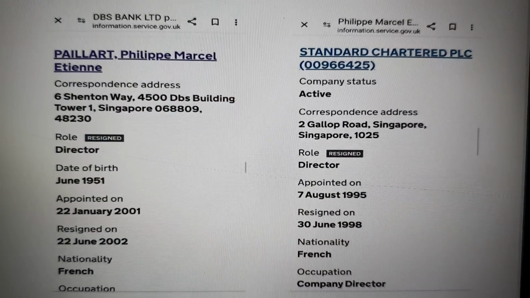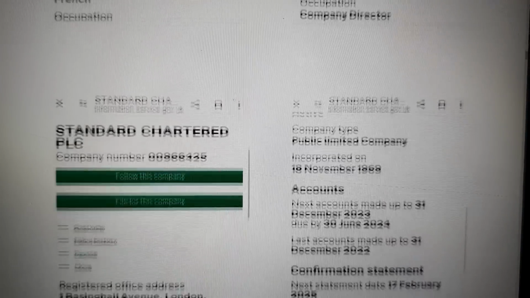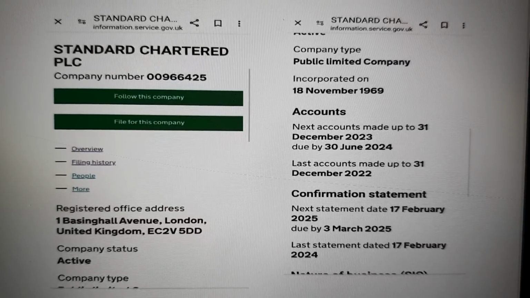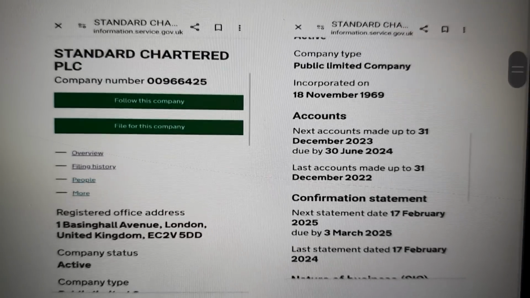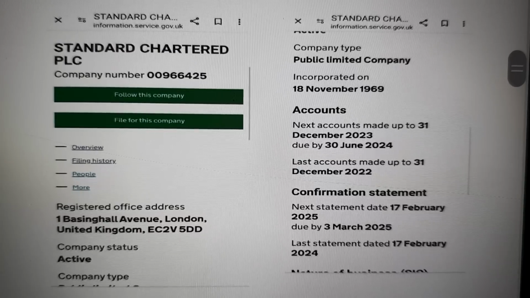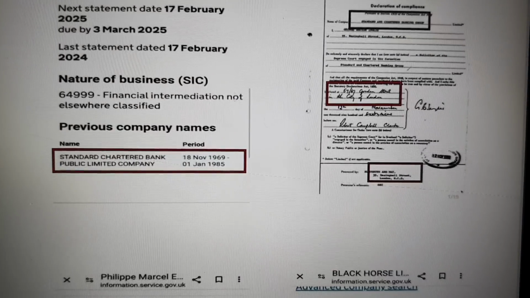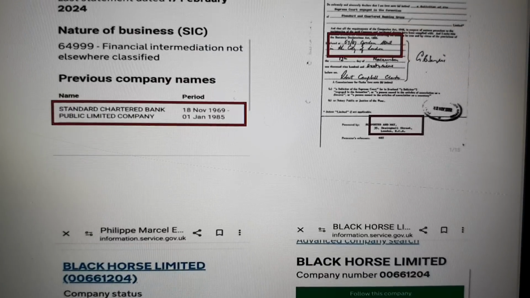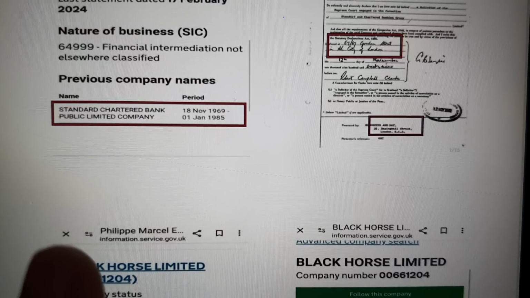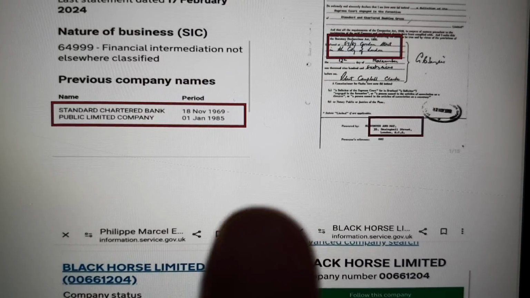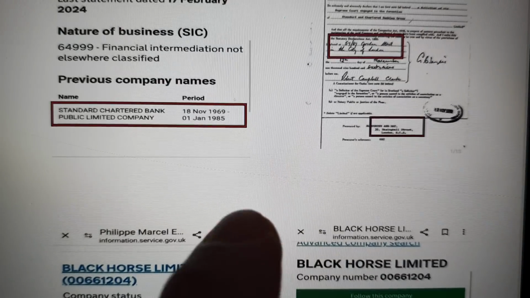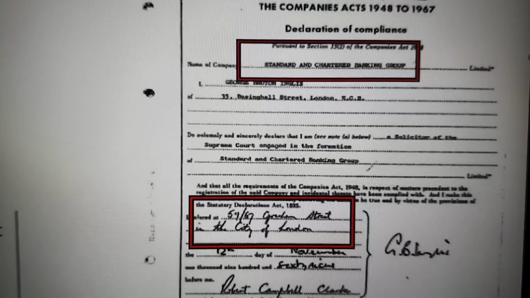DBS Bank, we're now looking at another one. Another person linked to Standard Chartered PLC. These are all public documents. There's nothing wrong with me showing these. Anyone can look at these. They should not be removed whatsoever. Okay, you can see Standard Chartered Bank Public Limited Company should be on the incorporation document. You can see the date is 1969. It's not on there, look, it's completely different.